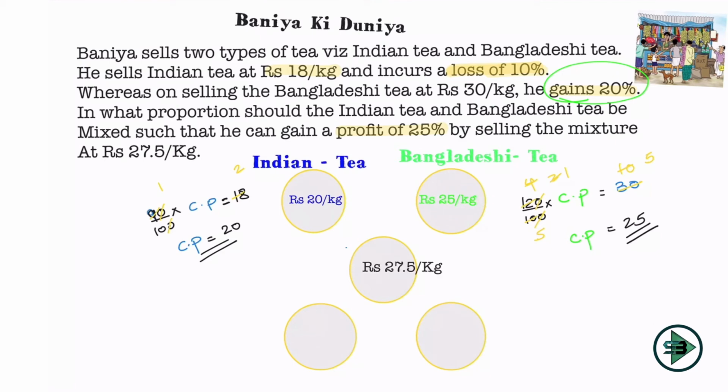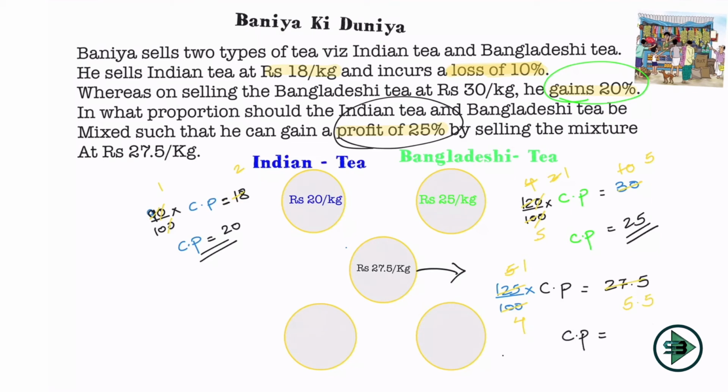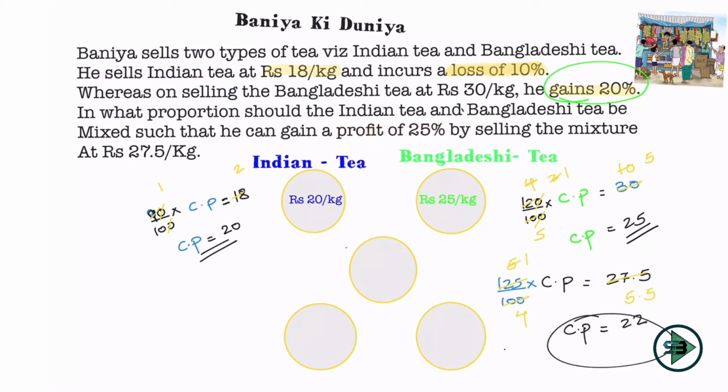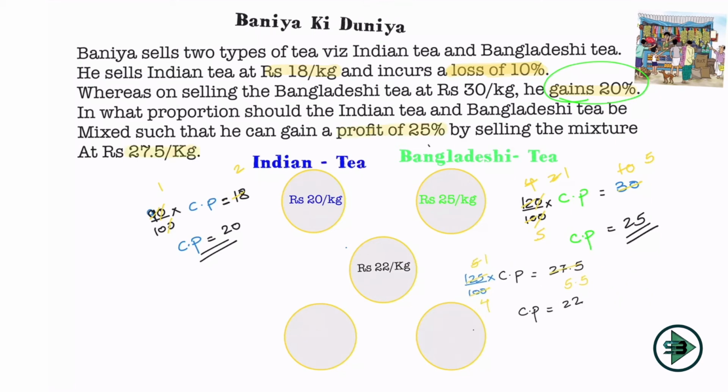Now the mixture is sold at rupees 27.5 per kg. This is by the profit of 25%. So what do you mean by this? 125% of the cost price is nothing but 27.5. Okay, if I cut this, 5 fives are 25, 5 ones are 5, 5.5. 5.5 into 4 will be nothing but 22. Okay, and that is the cost price of the mixture. So I have the cost price of all 3: Indian tea, Bangladeshi tea and the mixture. That's it. Now all of my problem is solved.